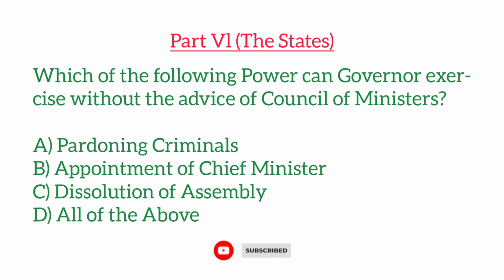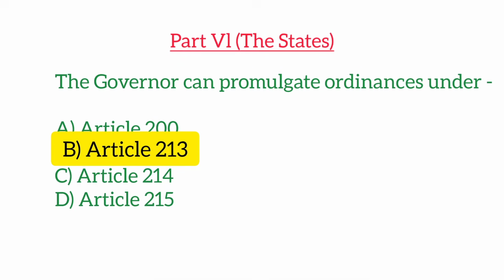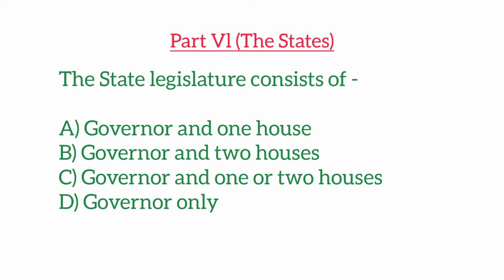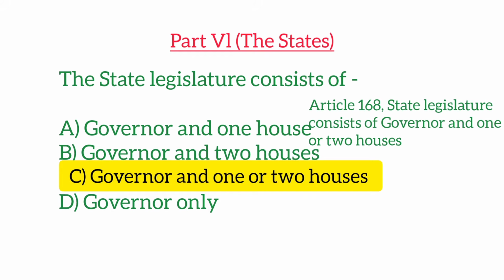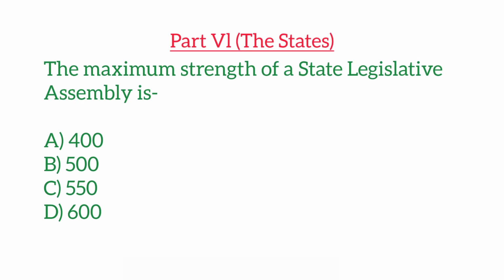Which of the following power can Governor exercise without the advice of Council of Ministers? The Governor can promulgate ordinances under. The state legislature consists of. Which of the following state has unicameral legislature? The maximum strength of a state legislative assembly is.